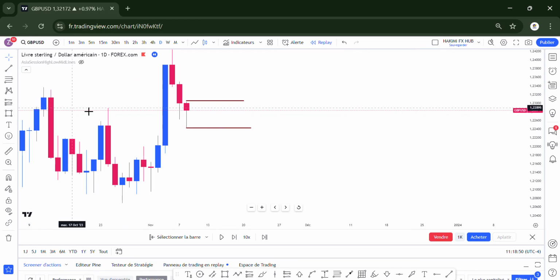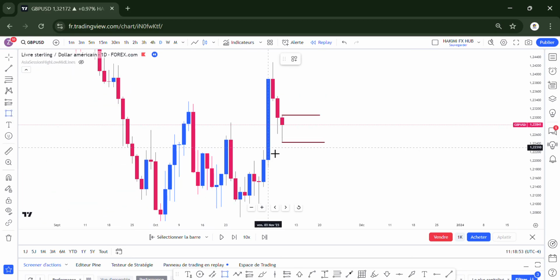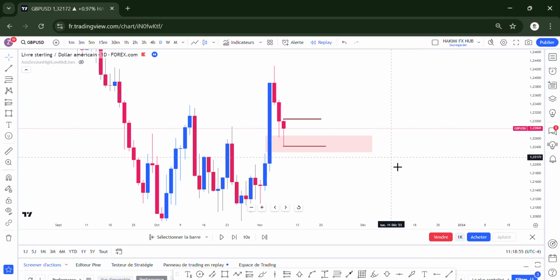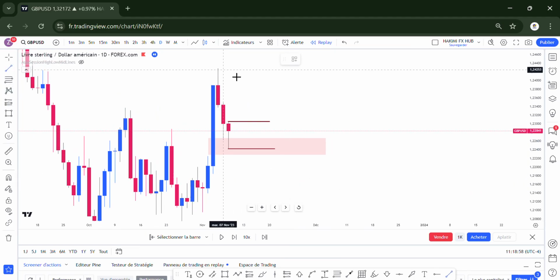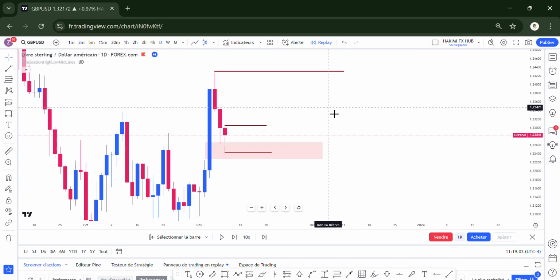So remember, the market came into the IRL, into this gap, and that's the IRL, and this one will be my ERL, this one will be my ERL on the higher time frame. Now the entry checklist has not come yet, but it will come, inshallah, so you don't have to hurry. What is important is that you understand the higher time frame. That's where the big boys are. So you have to understand the higher time frame instead of adding the lower time frame confirmation or the entry checklist. In the lower confirmation, there are a lot of entry plans that we will use, and we will talk about that, inshallah.